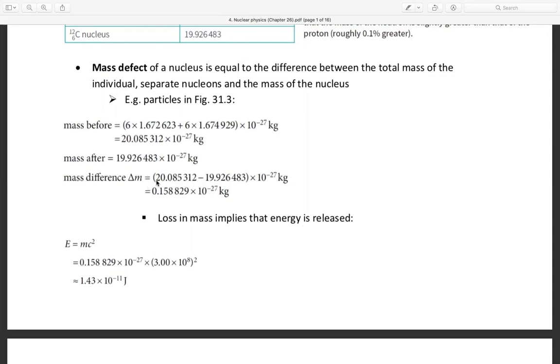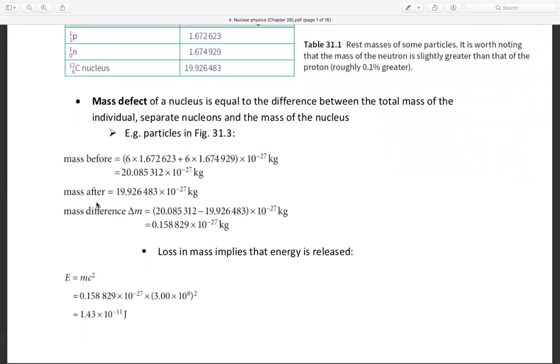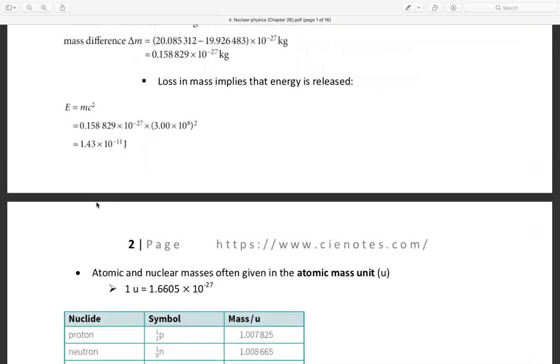This loss becomes the energy, so the energy is this difference times c squared. We have an energy loss of 1.40 times 10 power minus 11 joule. This is the mass defect, or energy. Okay, I hope you understand. Continue.